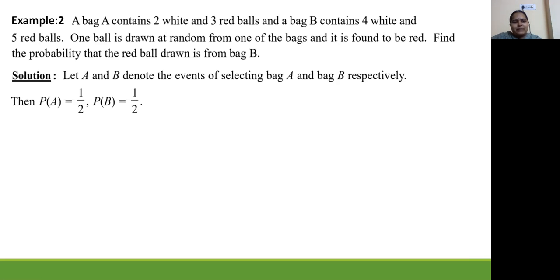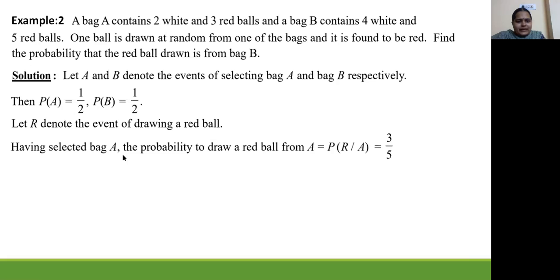Then, because there are two bags, the probability of selecting a bag is 1 by 2. So P of A is 1 by 2 and the probability of selecting bag B is also 1 by 2. Now let us write all the events. Let R denote the event of drawing a red ball.